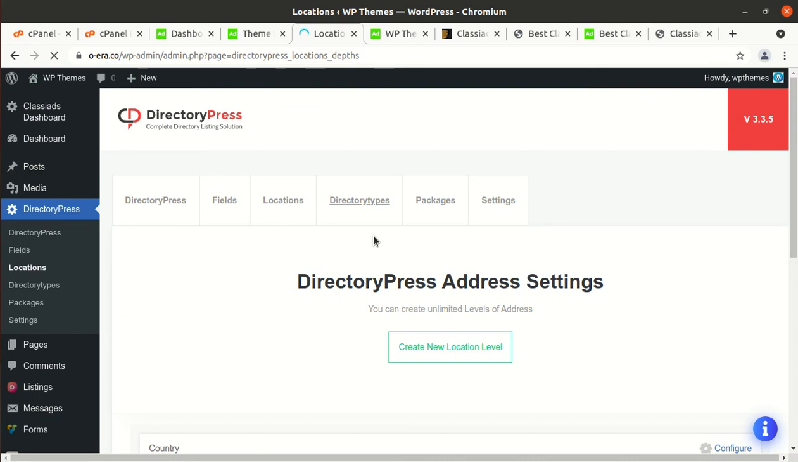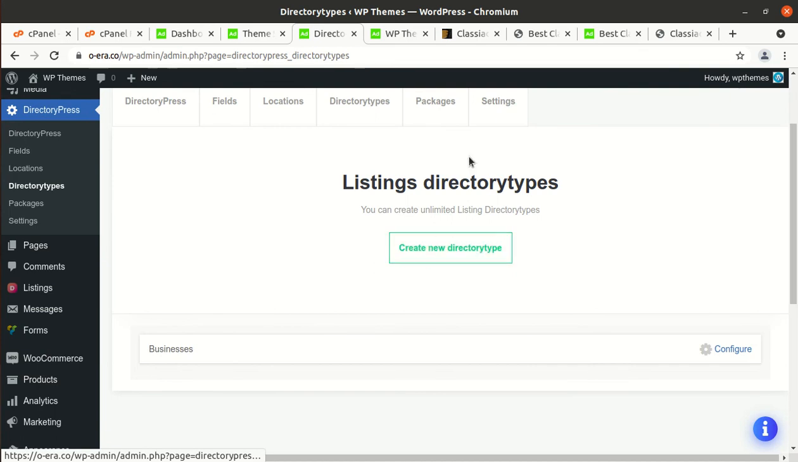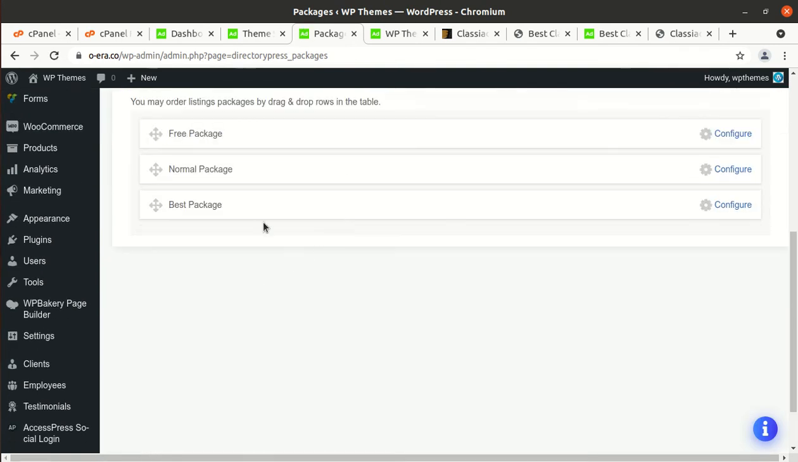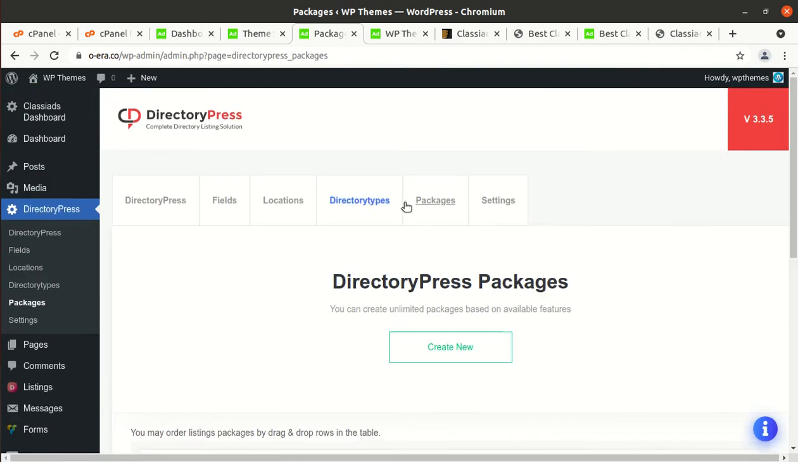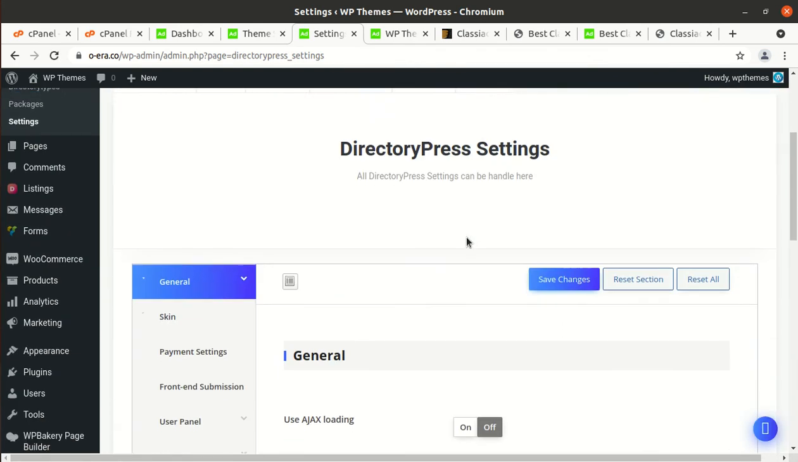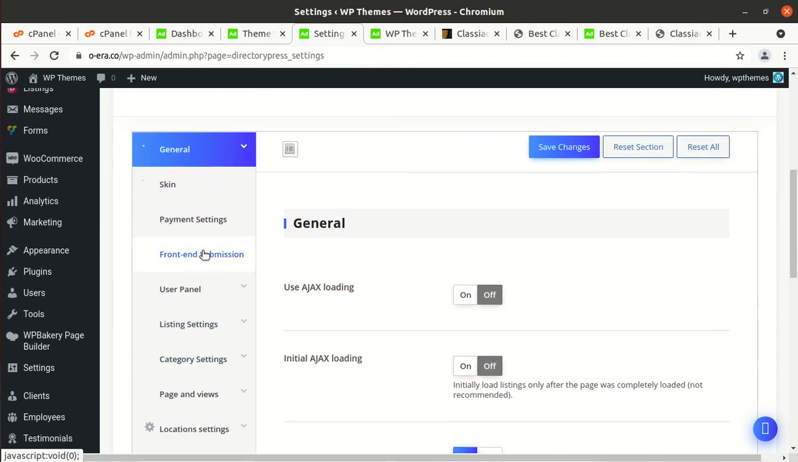Directory types is also important, business, and you can always add a new directory type. Packages, free, normal, and we have already seen this package option on the front end, and this is the DirectoryPress setting. Okay, so this is DirectoryPress setting, payment setting, front end submission, user panel.